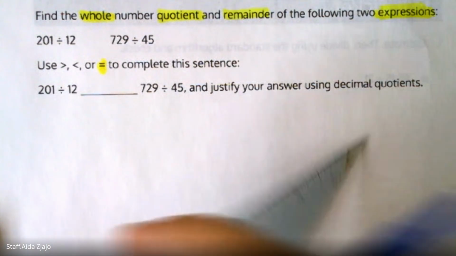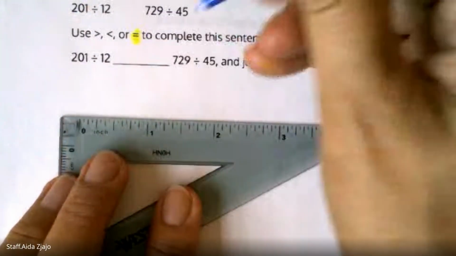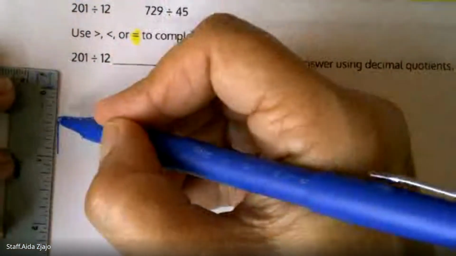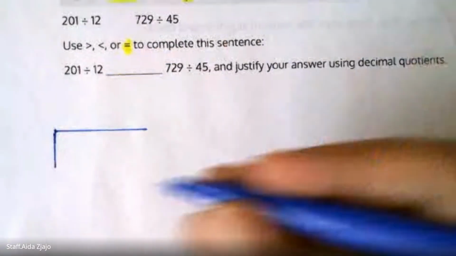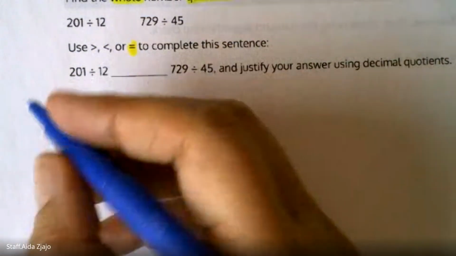If we make a standard algorithm, that would be 201 divided into groups of 12.